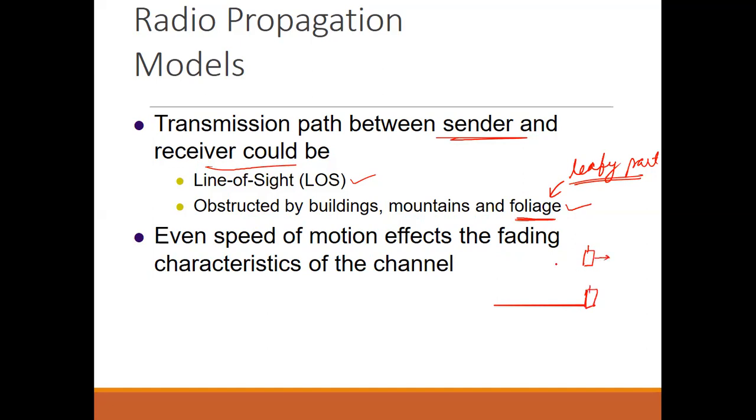In the case of the car, it will be fast moving, unlike a walking man. So in this case there will be fast fading, and in the other case there will be small scale fading.